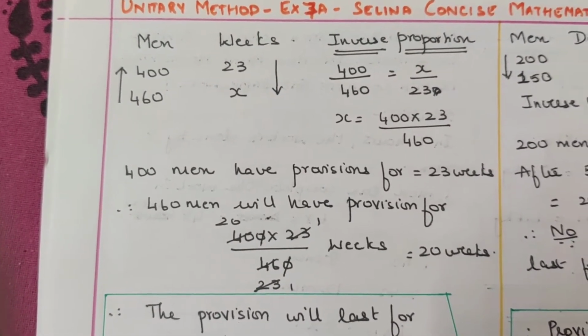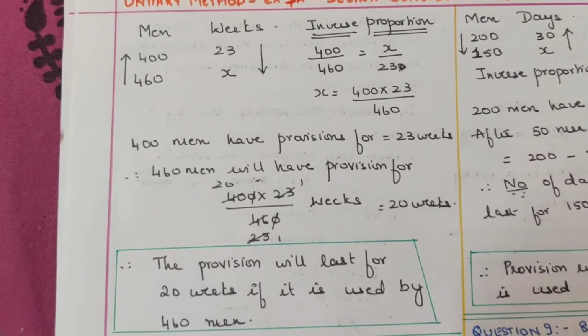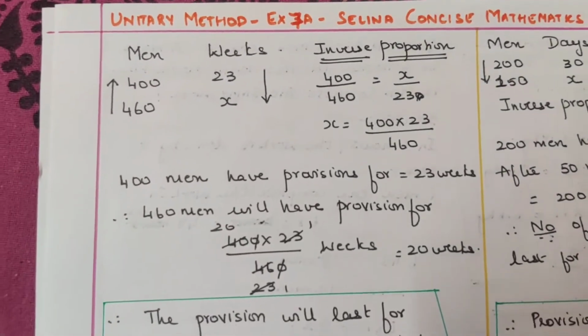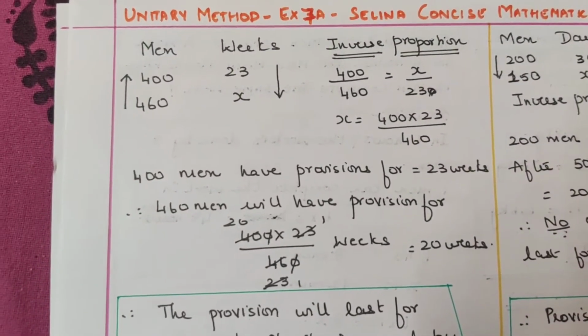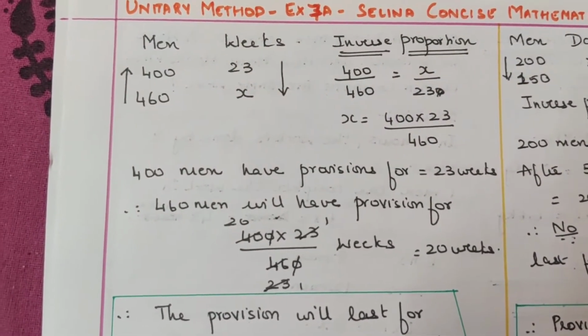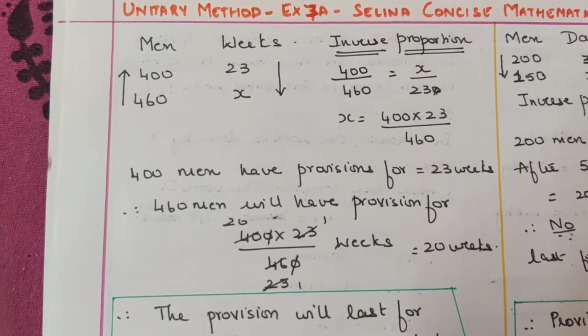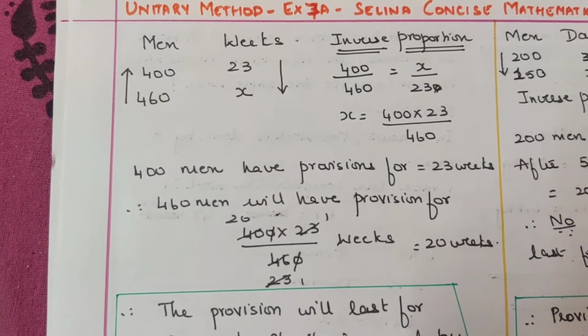X is equal to 400 into 23 by 460. I'll explain this logic again. So now you just write men and weeks. These are two quantities in this particular problem. 400 men, it takes 23 weeks. For 460 men, how many weeks will it take?